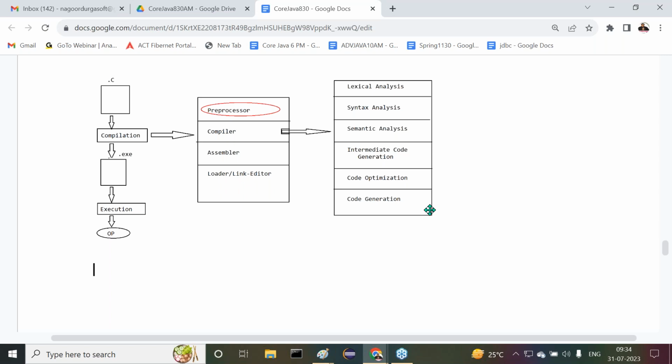All of you are getting clarity or not? Now understand this point clearly. Why is the preprocessor not required in Java? I'll give some example, I'll give some proof. Try to understand it now.